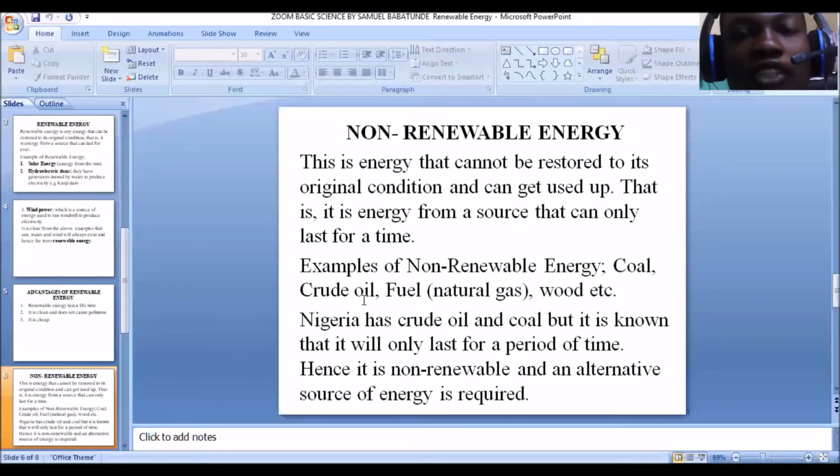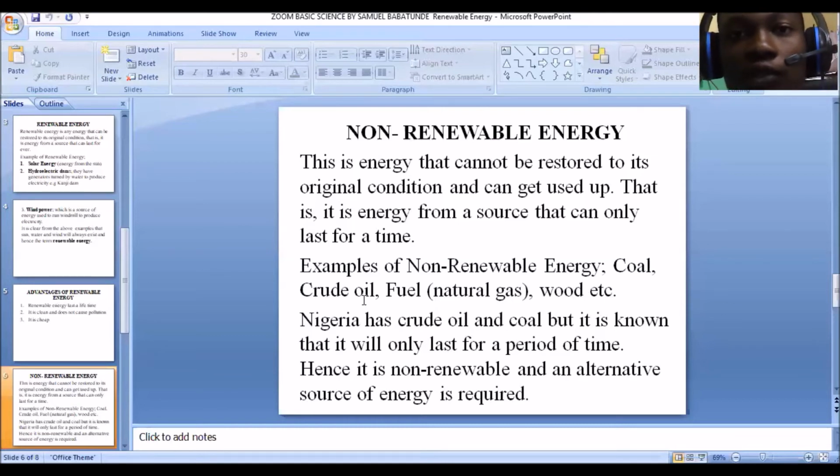And like crude oil is a mineral resource, it cannot be restored. Once you use this crude oil up, it gets used up. And so the chemical energy from this crude oil is referred to as a non-renewable energy, because crude oil can only last for a period of time. It cannot be restored back to its original condition. Once it gets used up, you cannot restore it. And we refer to it as non-renewable.